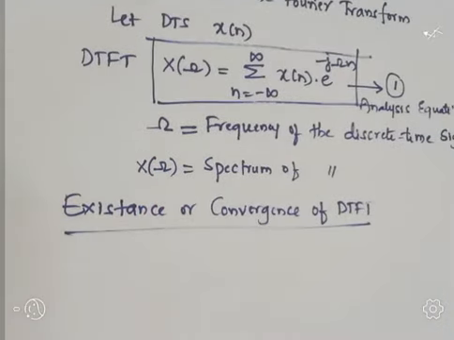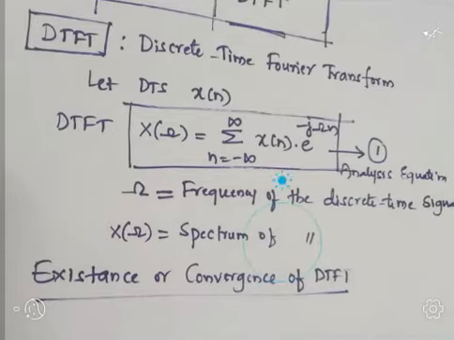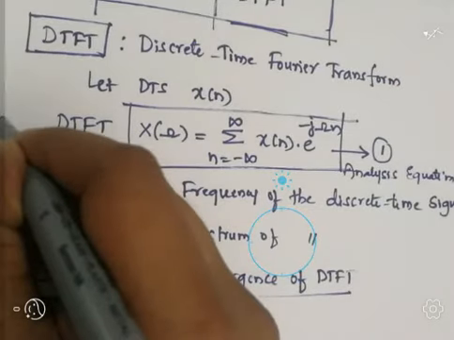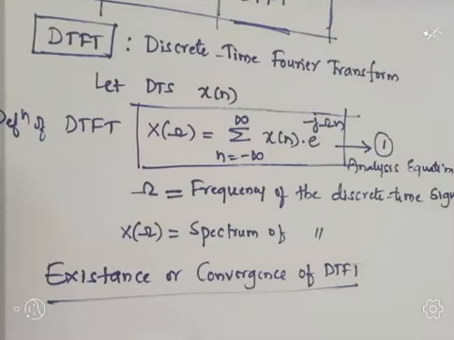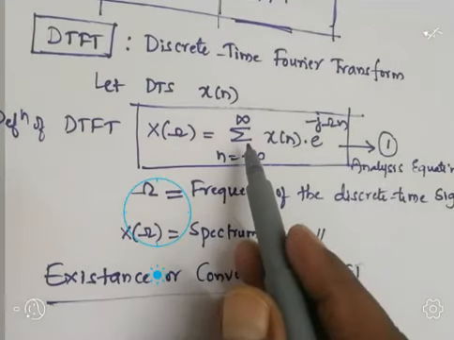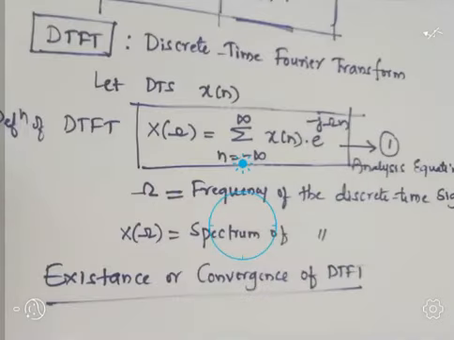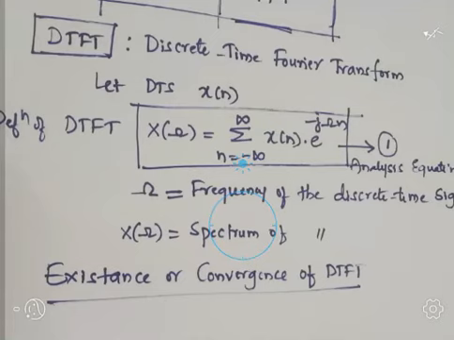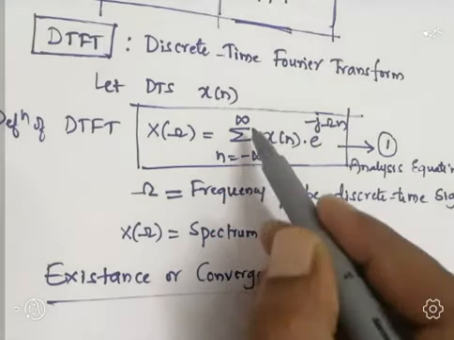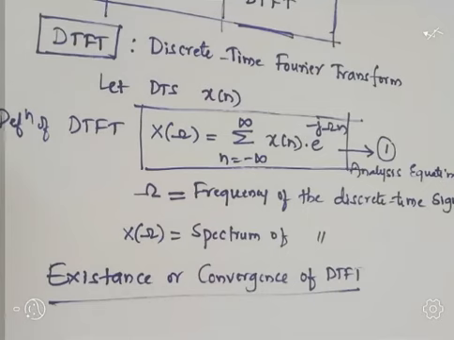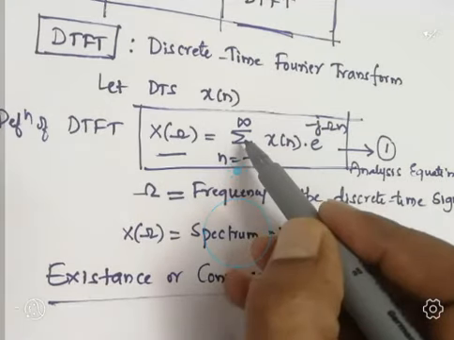The existence or convergence of DTFT means, in the definition of DTFT, we observe that there is a summation over the infinite range, n equal to minus infinity to plus infinity. Hence, for DTFT to exist, the convergence or existence of the summation is necessary.